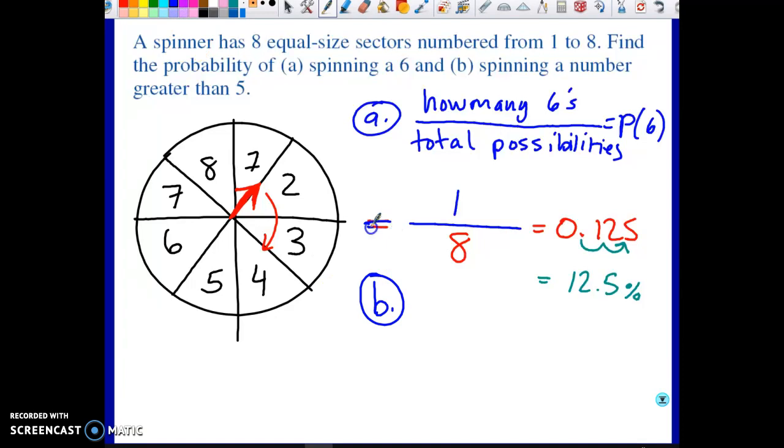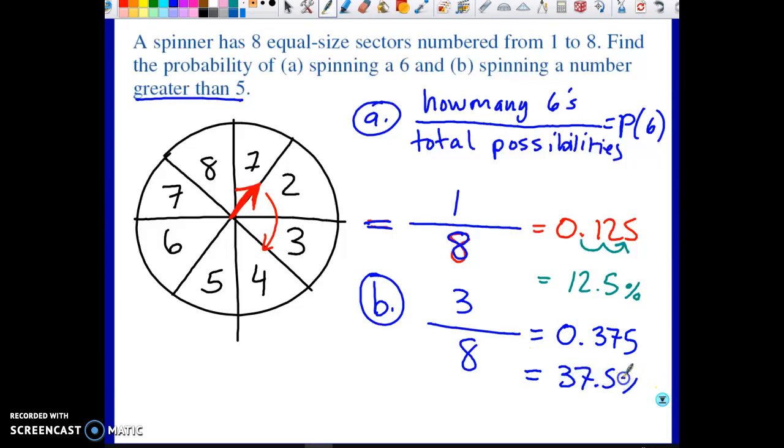Part B is how many ways can I get a number greater than 5? Well, how many numbers are greater than 5? And not equal to 5, but greater than 5. So I can't count 5. There are 6, 7, there's 3 different ways to get numbers greater than 5 out of 8 total numbers I can land on. So 3 out of 8 is the fraction, or 0.375, or 37.5%.